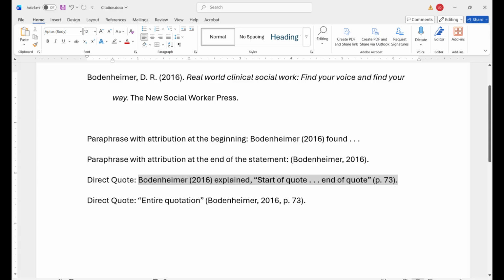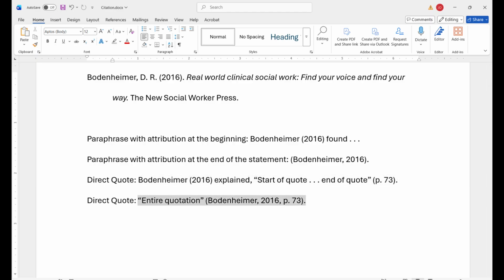Following the closing quotation mark, add a space and an opening parenthesis followed by a lowercase p period, space, and then the page number. For multiple pages, use PP period, space, and the page numbers with a range such as 72-73, closing parenthesis, and a period.